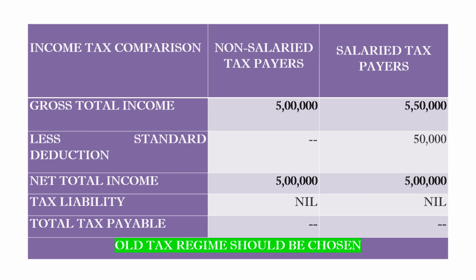If the income is 5 lakhs for non-salary taxpayers and 5,50,000 for salary taxpayers, then they should choose the old tax regime because the tax liability is nil.